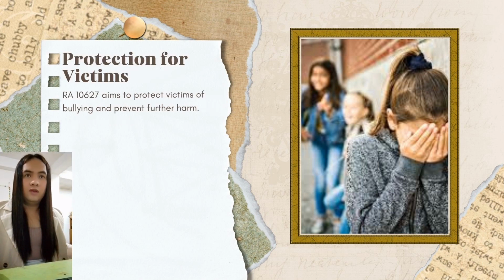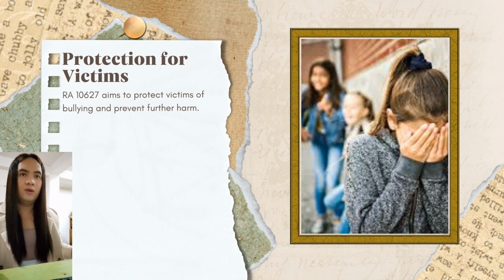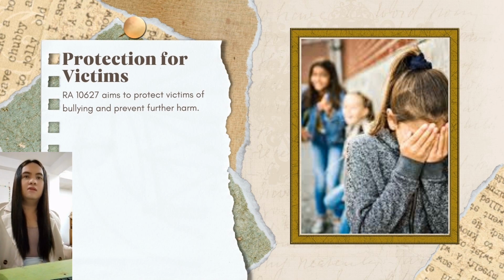So the protection for these victims: RA 10627, or the Anti-Bullying Act, aims to protect victims of bullying and prevent further harm. For example, they are providing counseling and support services for victims of bullying. They also implement disciplinary actions against bullies to deter future incidents. And they are creating a culture of reporting and support where victims feel safe to speak up about their experiences.